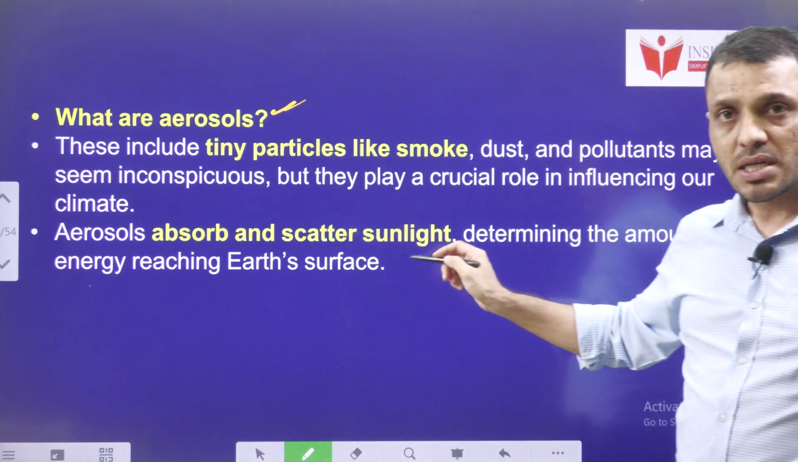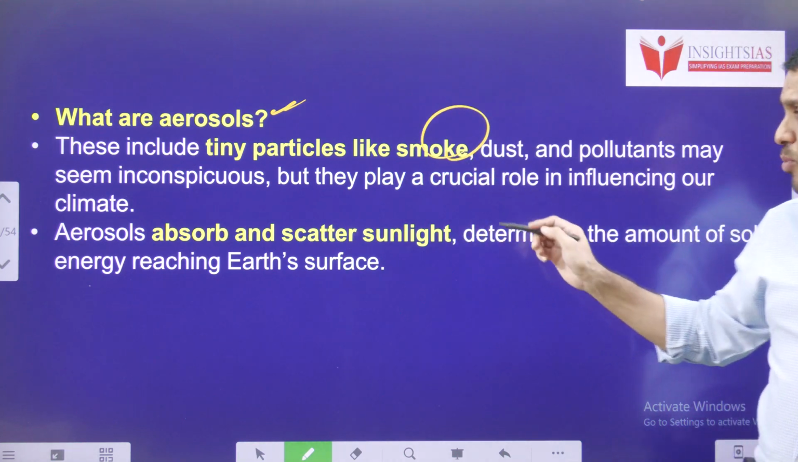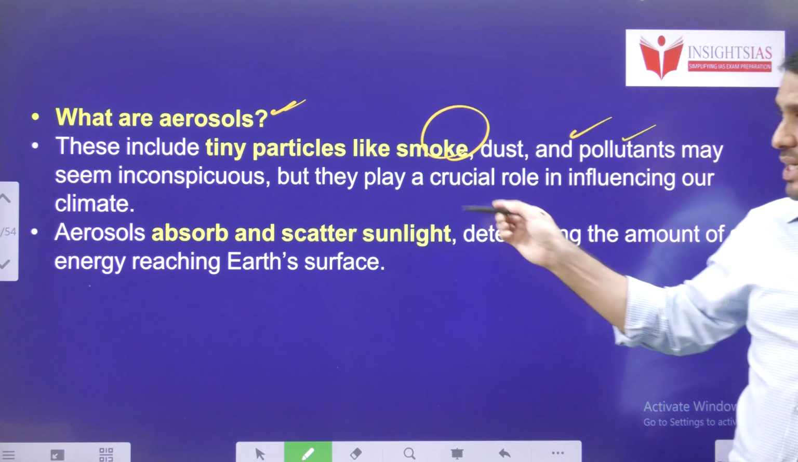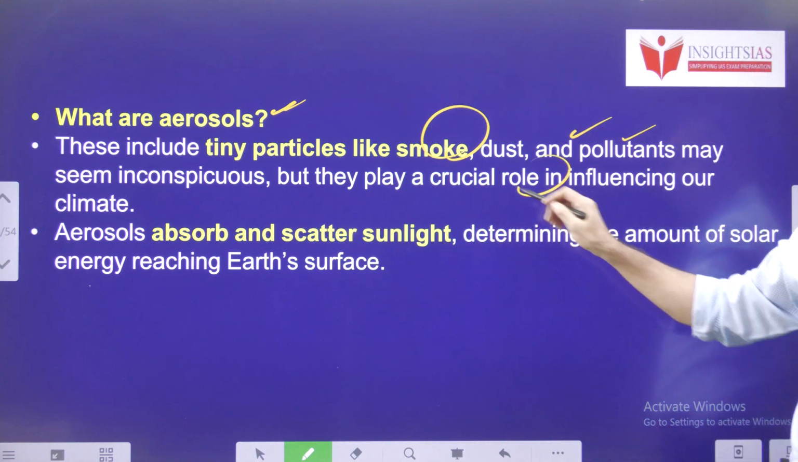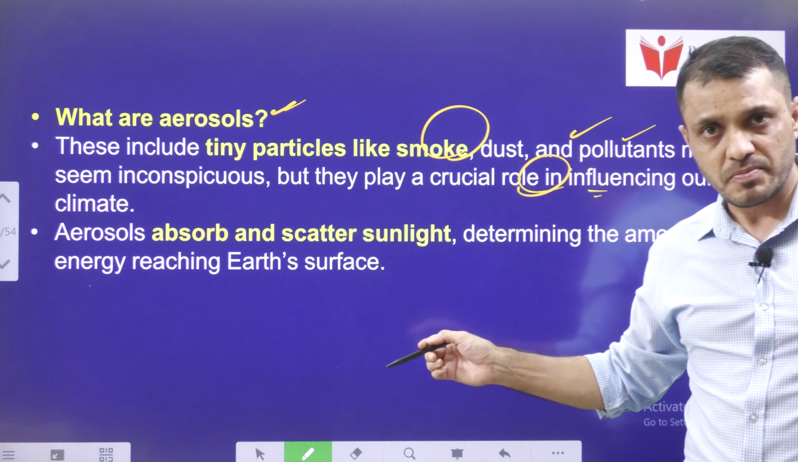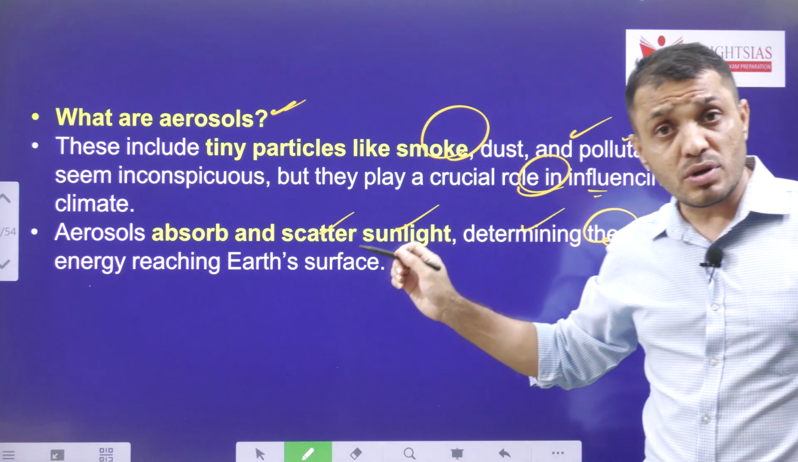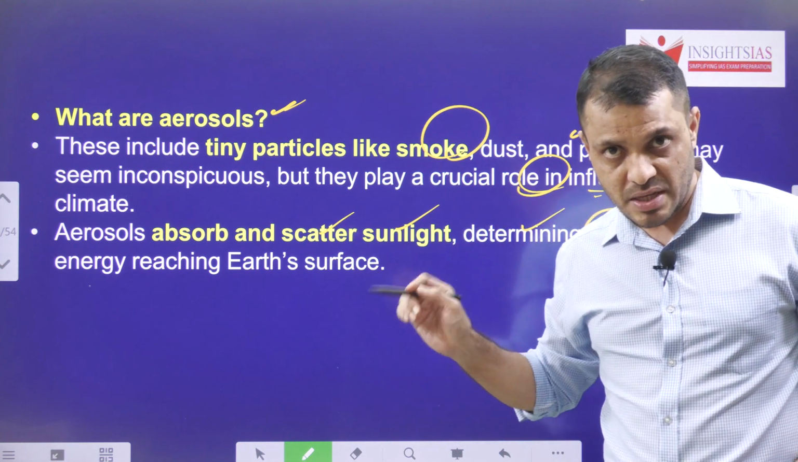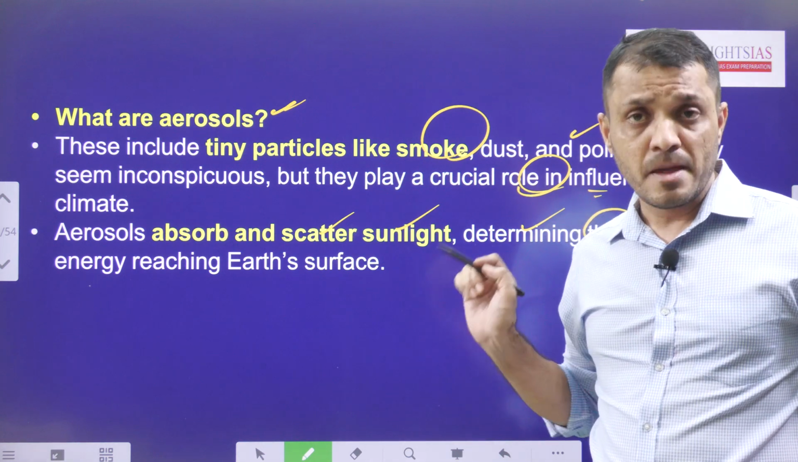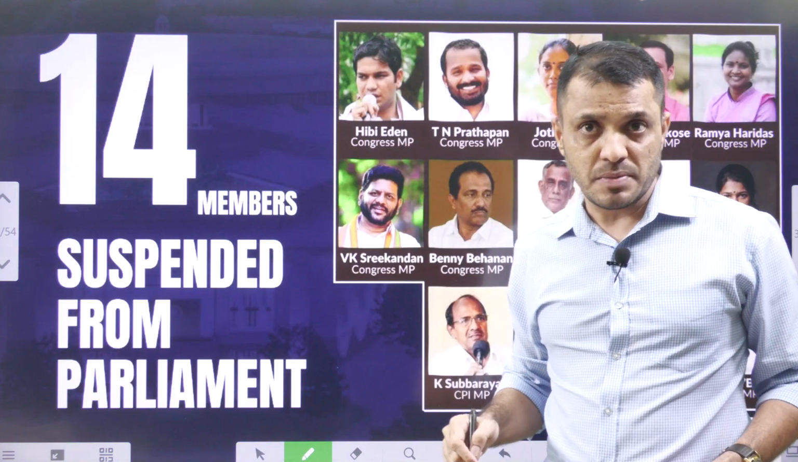What are aerosols? These are tiny particles like smoke, dust and pollutants, and they play a crucial role in influencing our climate. They absorb and scatter sunlight and determine the amount of sunlight that reaches the earth surface. Just now we discussed this. So this is about the PACE mission.